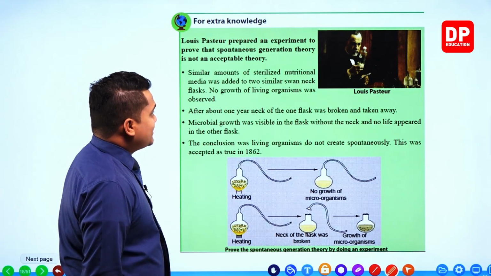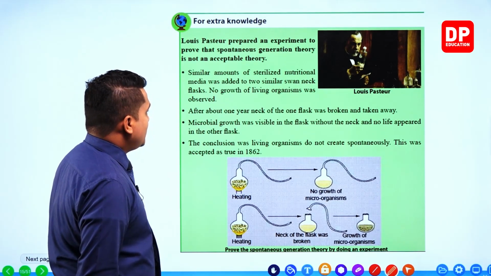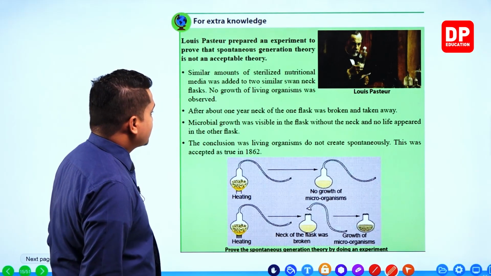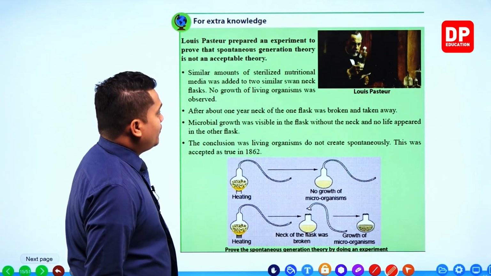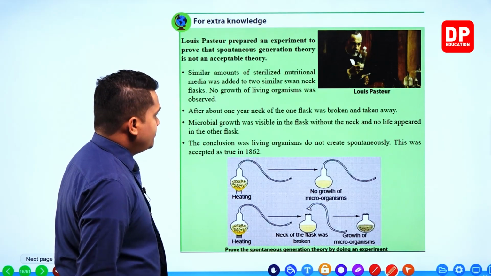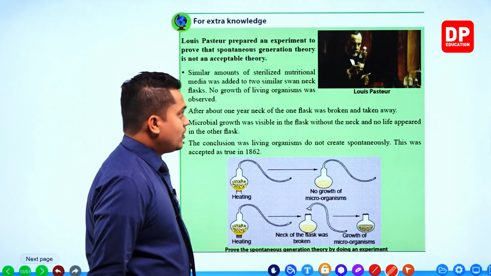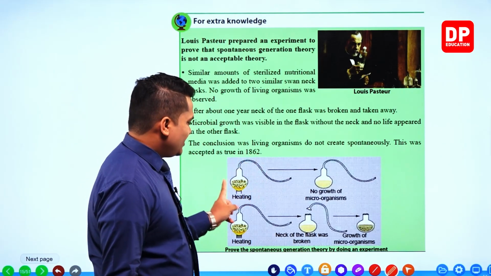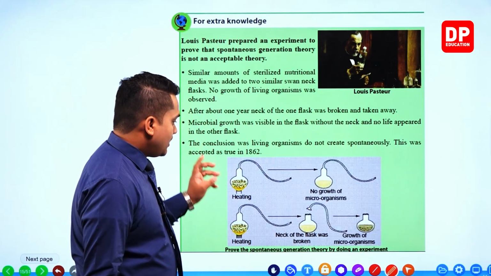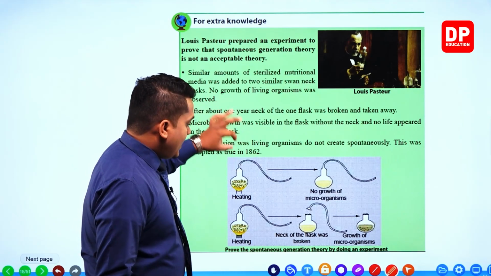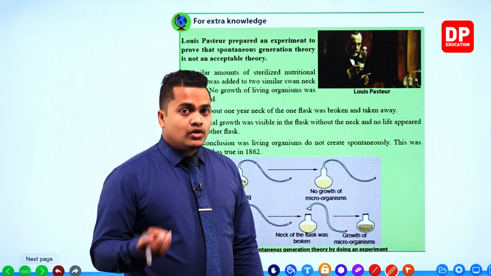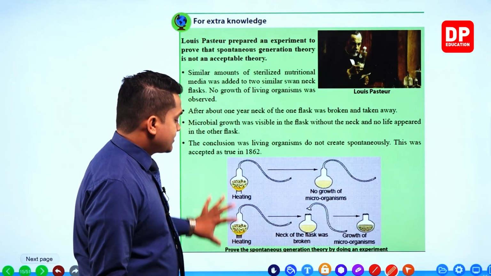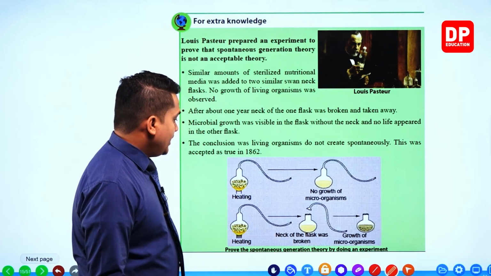Similar amounts of sterilized nutritional media were added to two similar swan neck flasks. No growth of living organisms was observed. So what he did was, he took swan neck flasks, right? These are the swan neck flasks. He added the growth media separately to these two flasks.